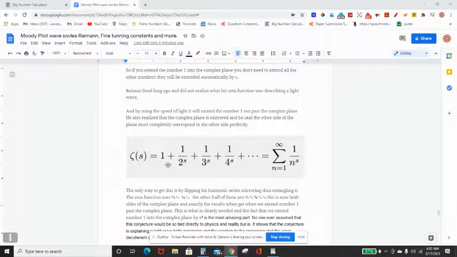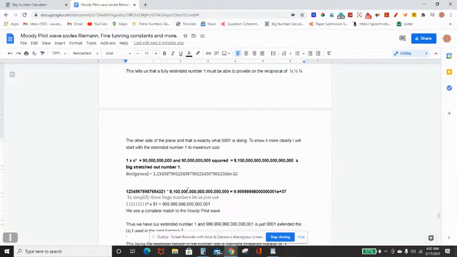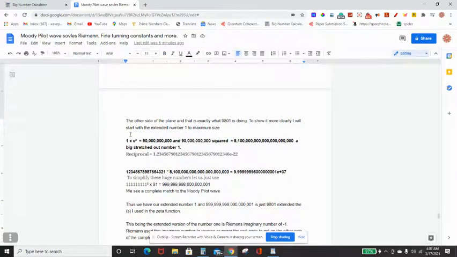over there. Now, to get there, he tried to come up with all kinds of ways and complex numbers to do S. When what he really wanted to do was just extend number 1 on both sides of the plane, and that's exactly what he says. So that's exactly what we're going to do. We're going to extend number 1 to both sides of the plane, okay? And we're going to do that because we only have two things. We have the number 1, and we have the speed of light.